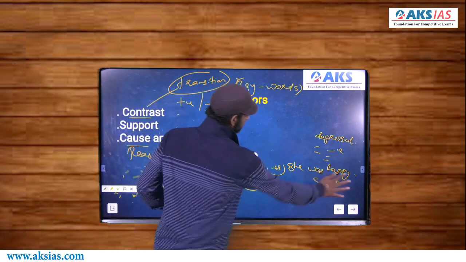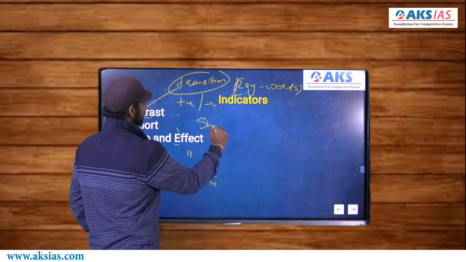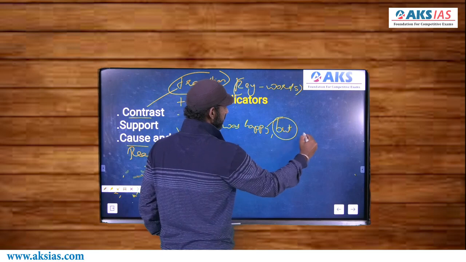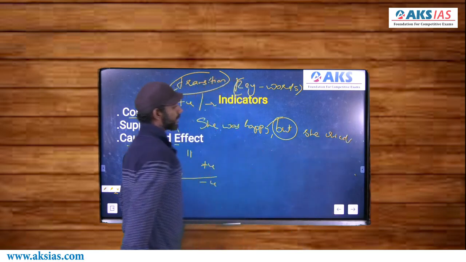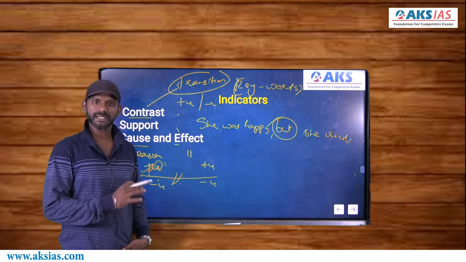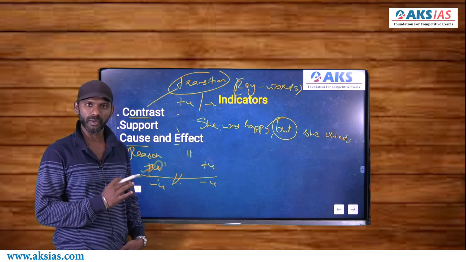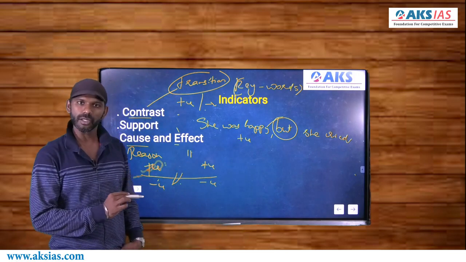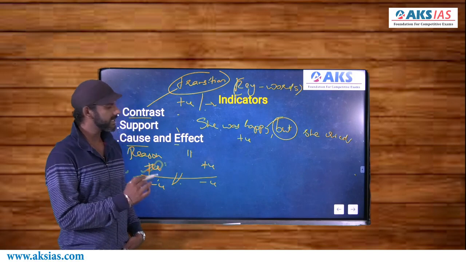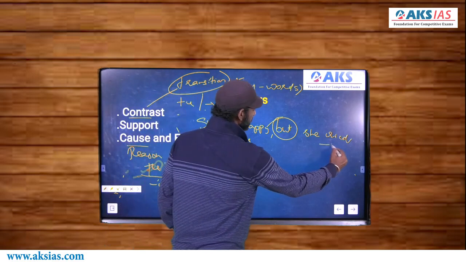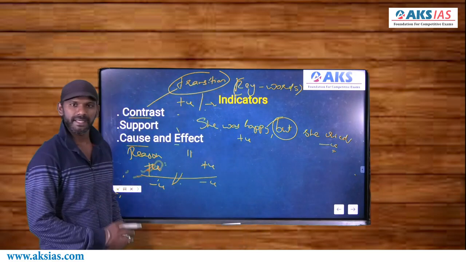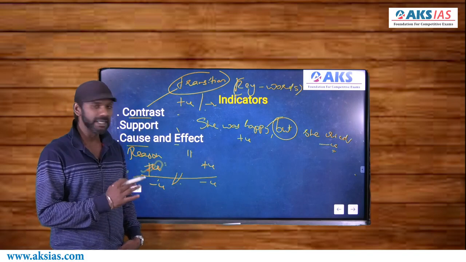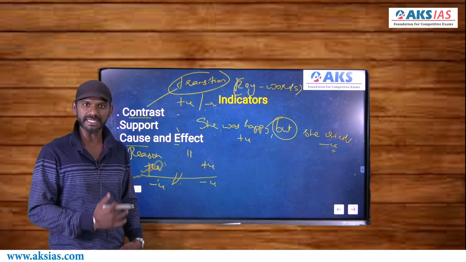What if I go for a statement like this? She was happy, but she cried. She was happy, but she cried. But is a contrast indicator, must always connect one positive idea and one negative idea. The first idea is she was happy, positive. So but is a contrast indicator and the first idea is positive, the second idea must be negative. So in this context, she cried becomes a negative. Getting it? So this is the concept of indicators, and indicators will surely help us a lot in eliminating options by helping us identify the charge of every idea, right?